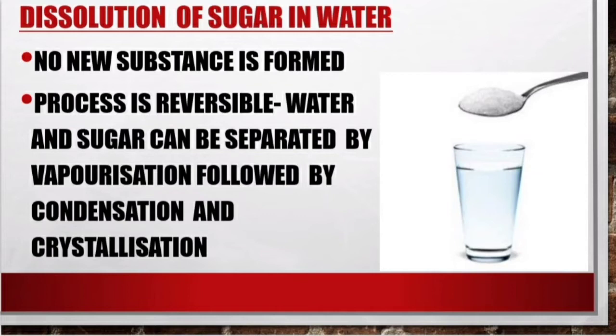Dissolution of sugar in water. Dissolving sugar in water is a physical change. This is because no new substances are formed. Also, the process is reversible, that is, water and sugar can be separated by vaporization, followed by condensation and crystallization.